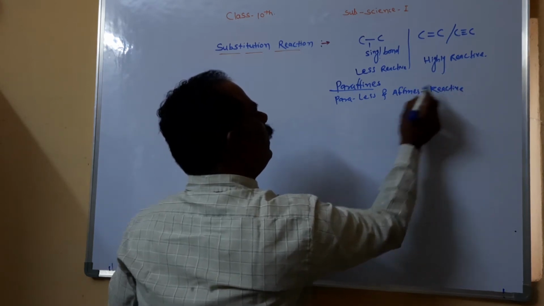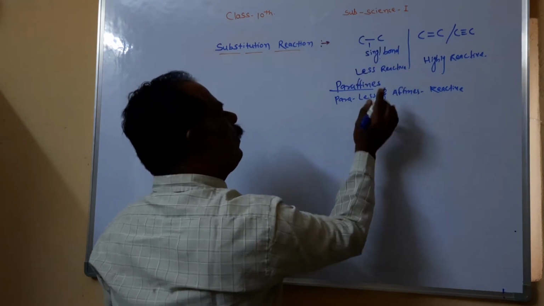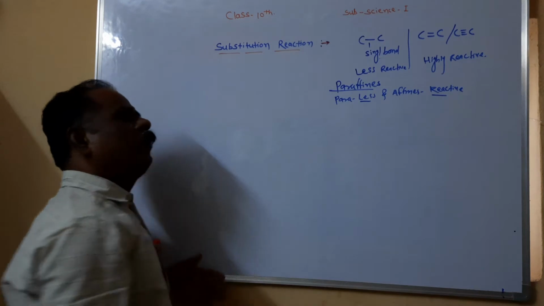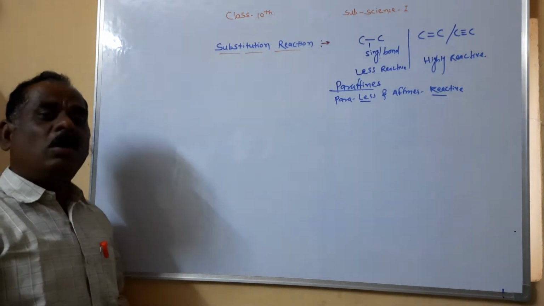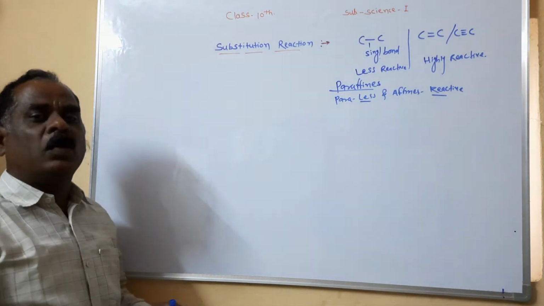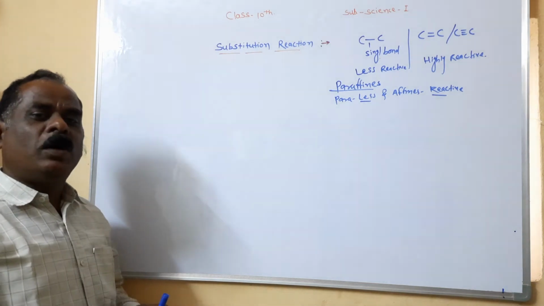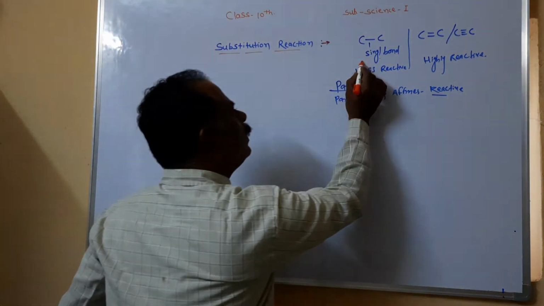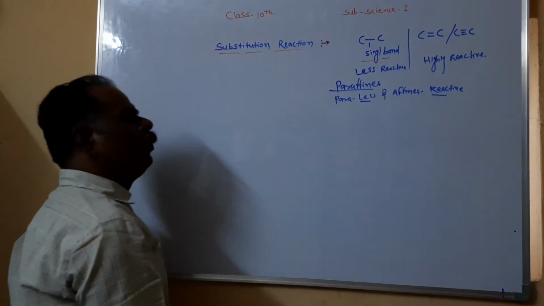It means that the hydrocarbon compounds which are less reactive are called paraffins. Remember, all saturated compounds are called paraffins because all saturated hydrocarbon compounds contain the single covalent bond.